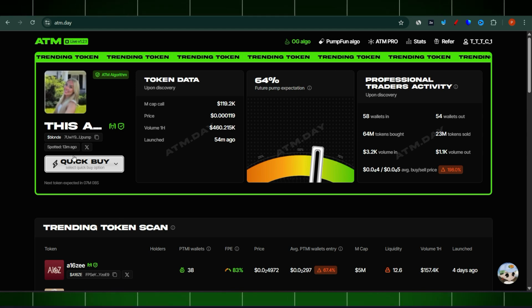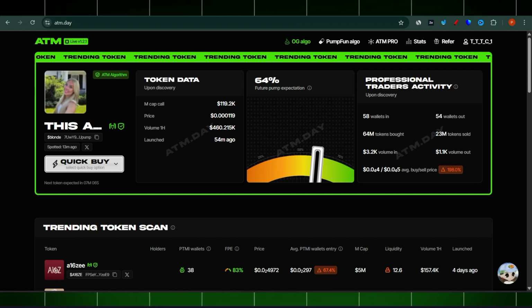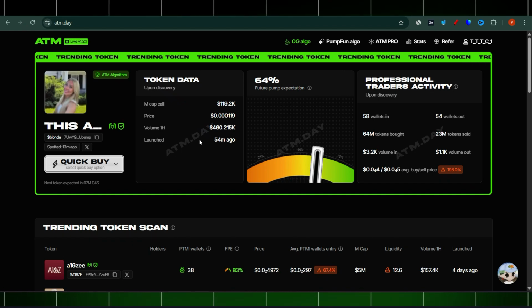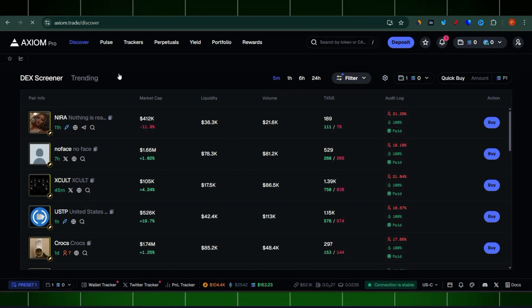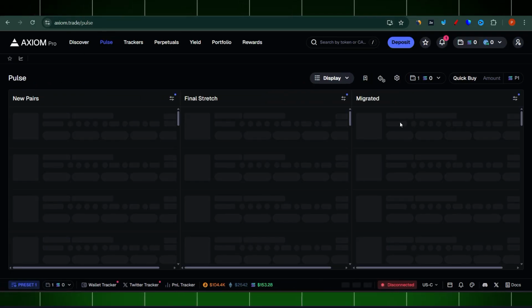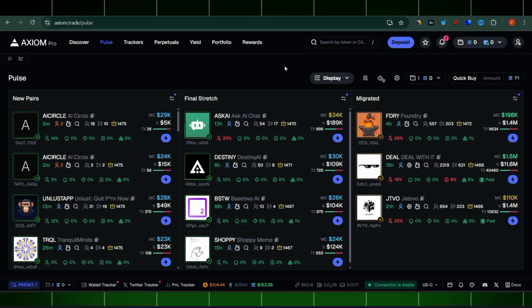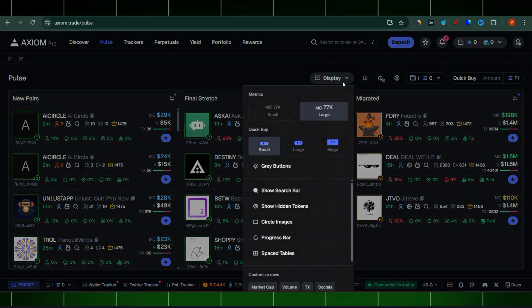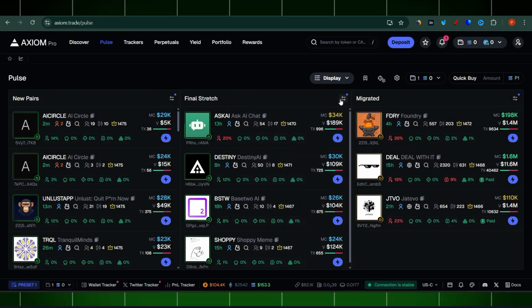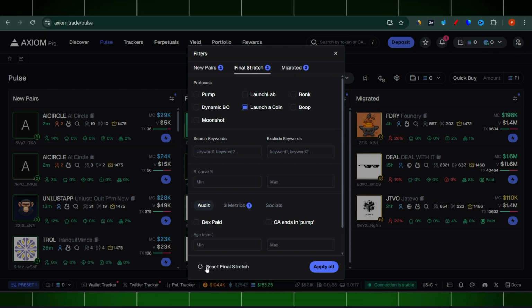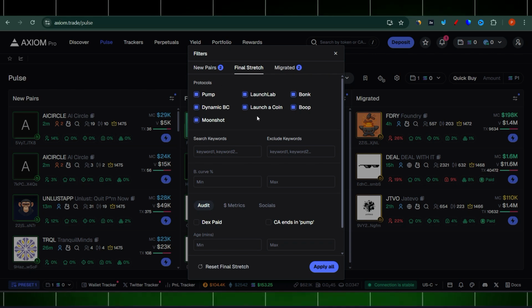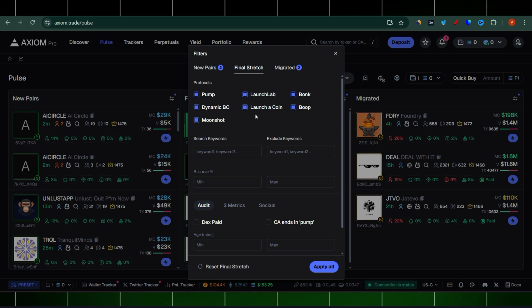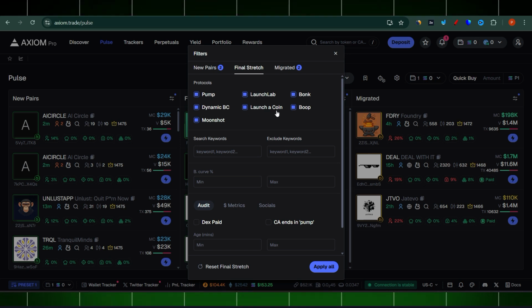So for example, this coin just popped up a few minutes ago. What we can do is copy the address of this one and go to Axiom, for example, or GMGN, whichever you prefer. I'm just going to reset all the features, so everything will be there. I'm just chasing the launcher coins, those coins which appeared on the launcher.